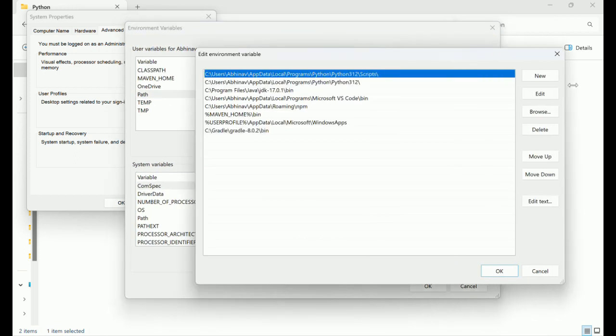If I go under the path variable, you can see I have set up the path for Python 3.12. If I set up the path for Python 3.12 in my environment variables, I can say that Python 3.12 is installed in my system. I can have any number of Python executables in my system, but at a time I can use one version of Python by setting up the environment variable like this.